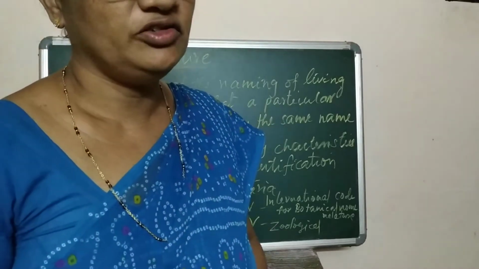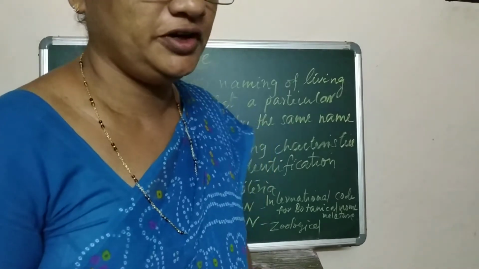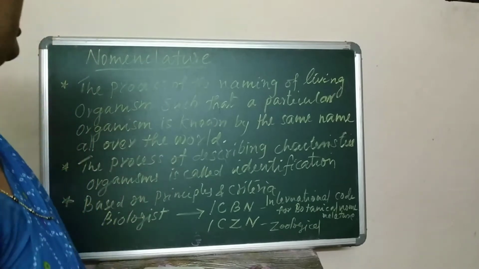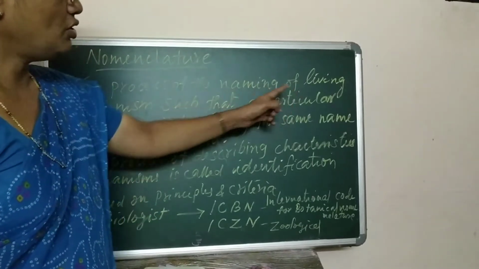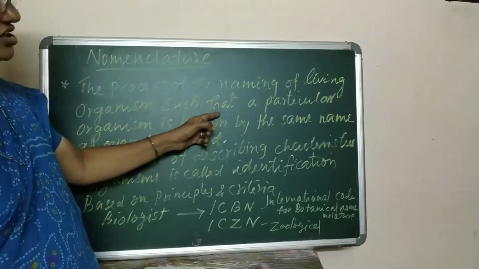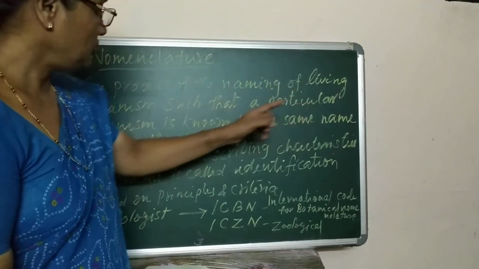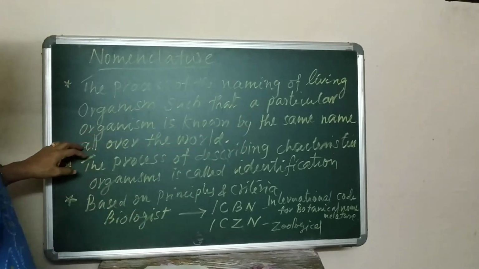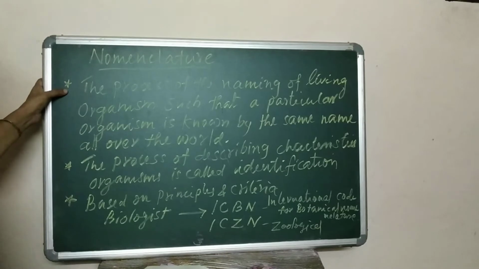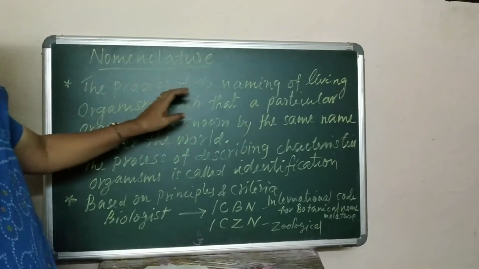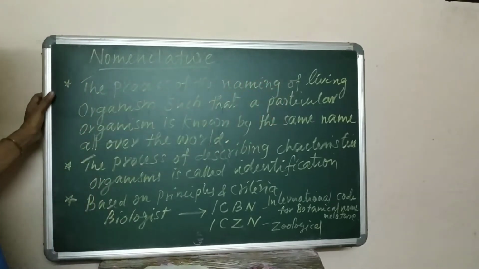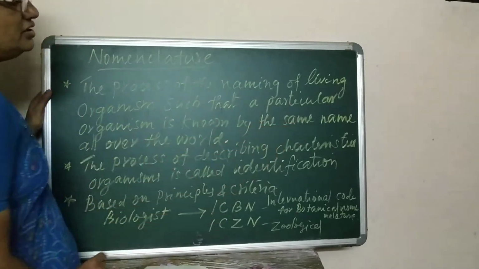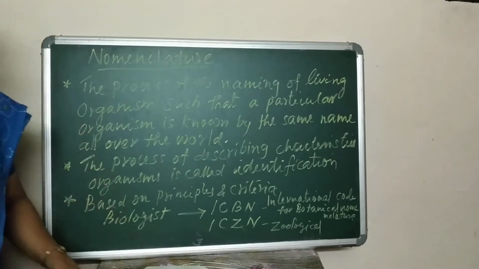Students, let us study what is this nomenclature and identification. Okay, then what is nomenclature? Nomenclature is the process of naming of living organisms such that a particular organism is known by the same name all over the world.